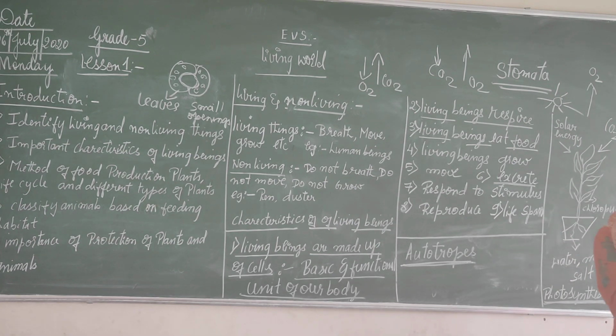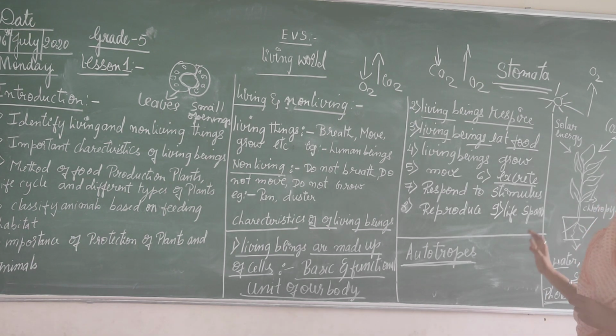Solar energy from the sun. And plants, what will they do? From the roots, they take water, minerals and salt and prepare the food in the leaves.